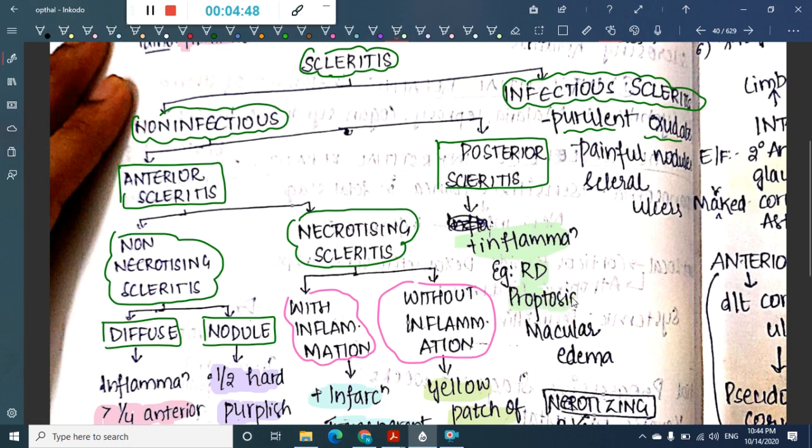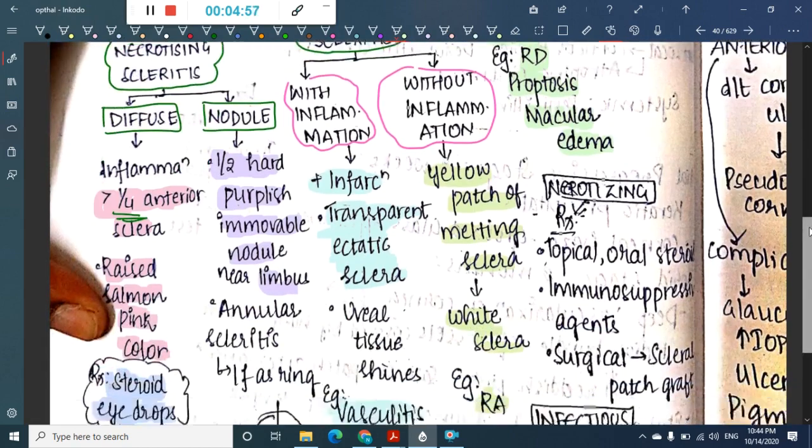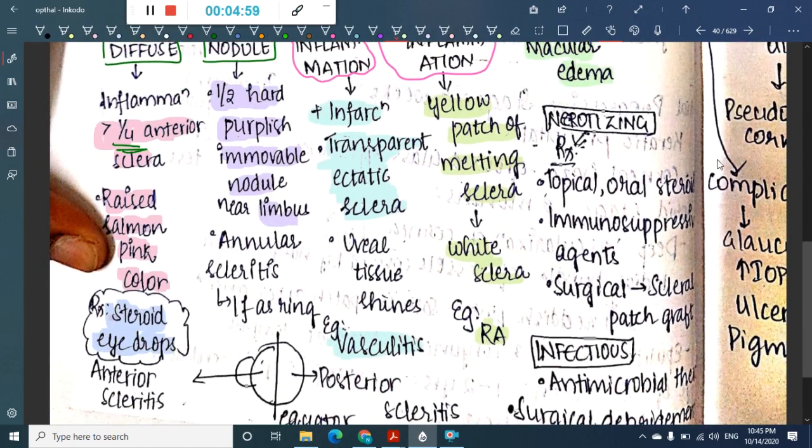This shows retinal detachment, proptosis, macular edema, and all these are associated with posterior scleritis. Now, what should you do for necrotizing scleritis?